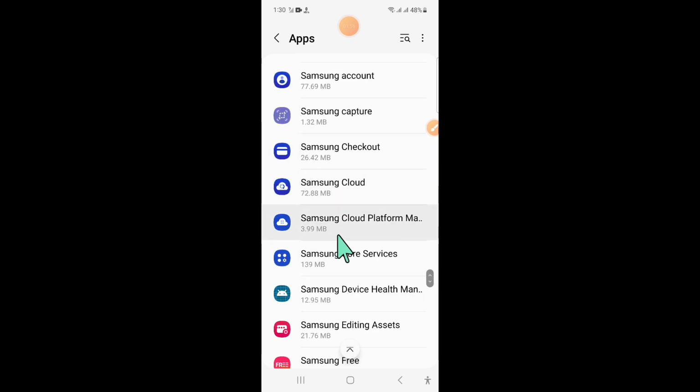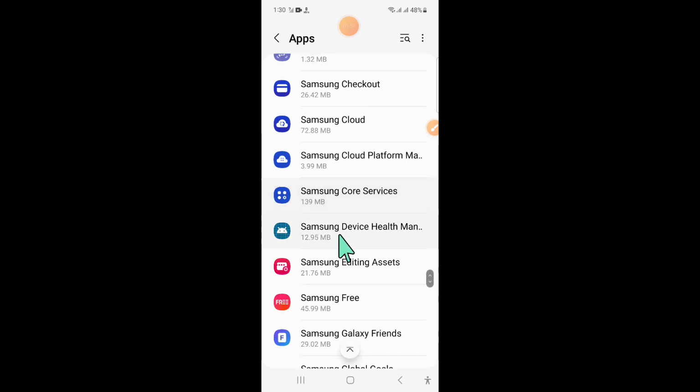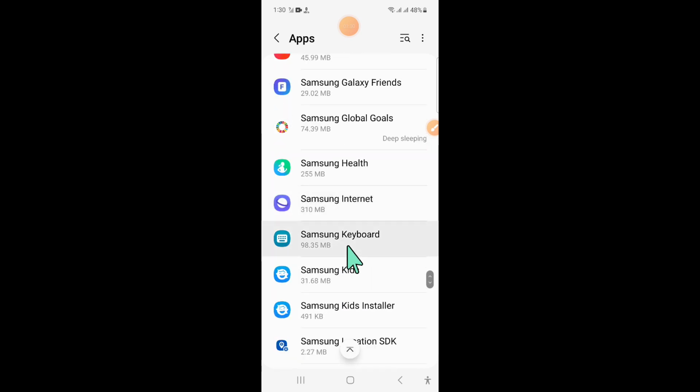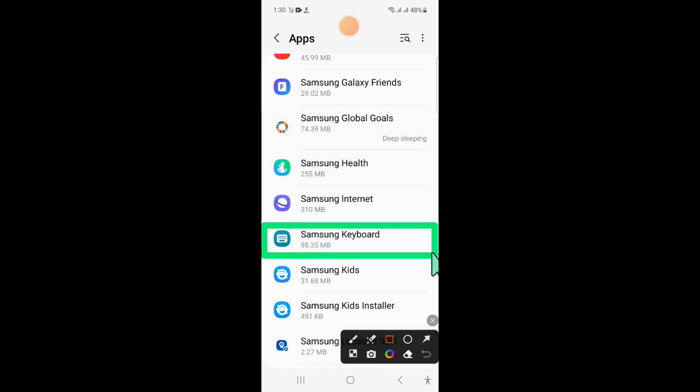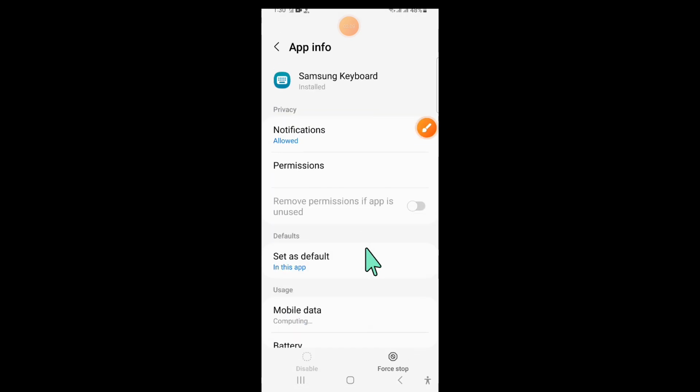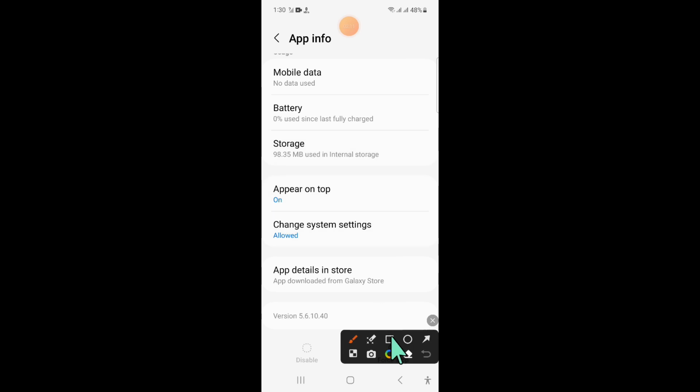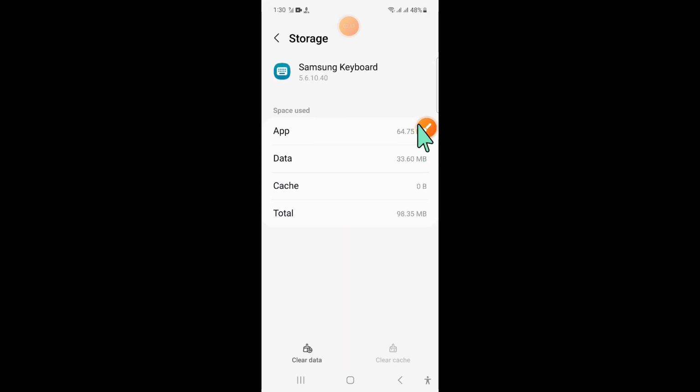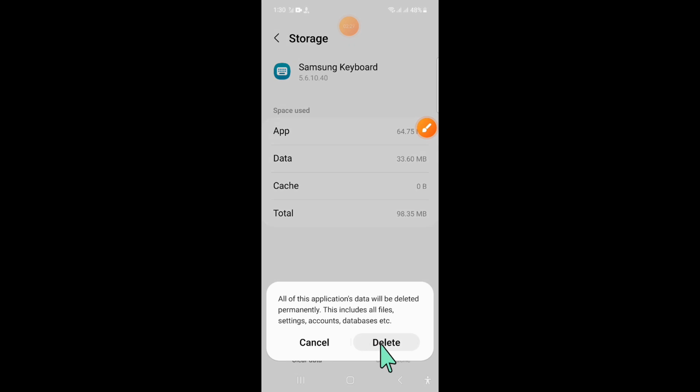and here click on Samsung keyboard. Now go to the storage of Samsung keyboard and here after opening the storage, clear the app data of Samsung keyboard. Now click on delete to confirm.